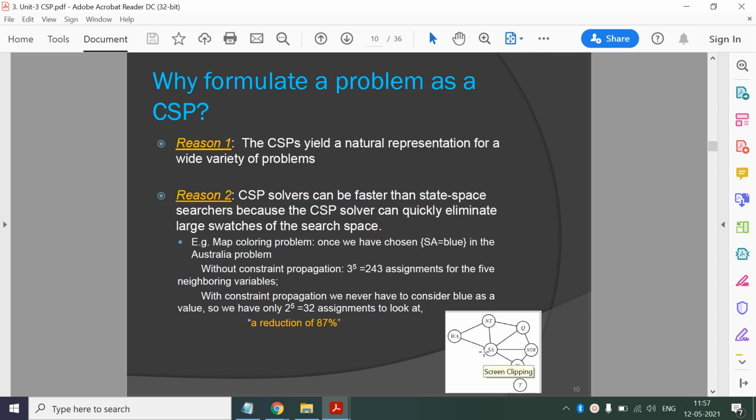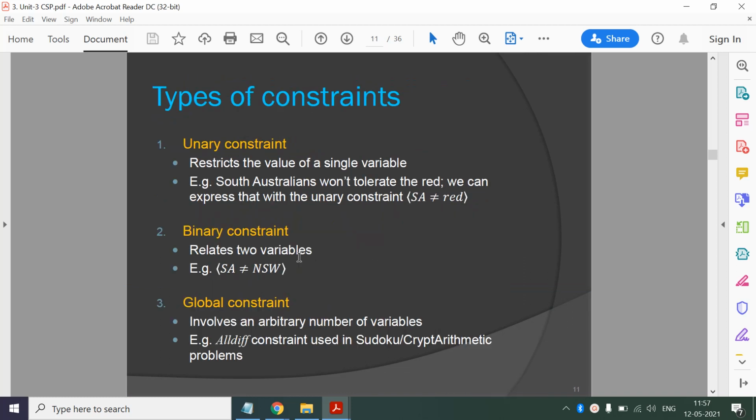For example, here we have the map coloring problem, and if I assign a color to SA first, and if I propagate that constraint, then that color will be gone from these variables, right? So its domain is reduced. So the search tree will become very simple, and in this example there is a reduction of 87%. That's why we formulate a problem as a CSP.